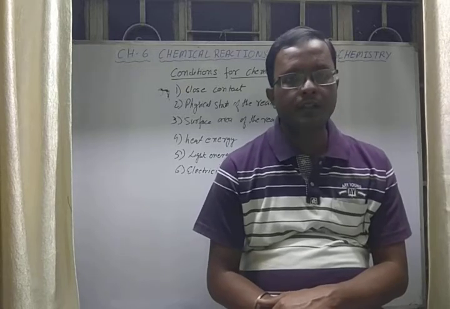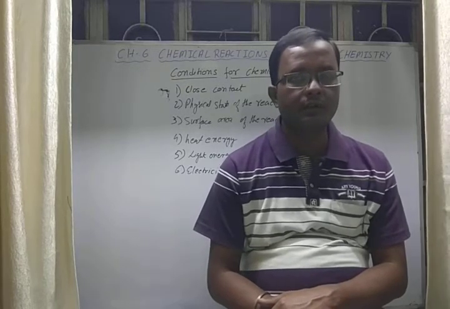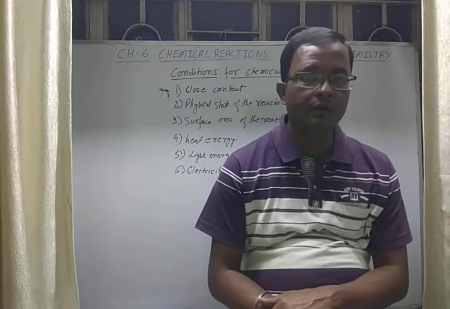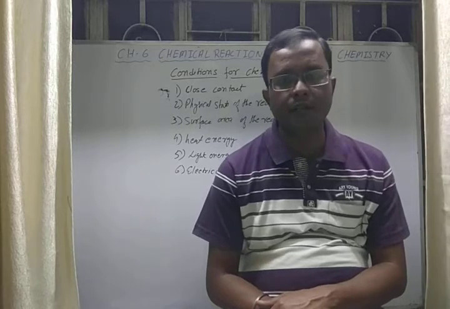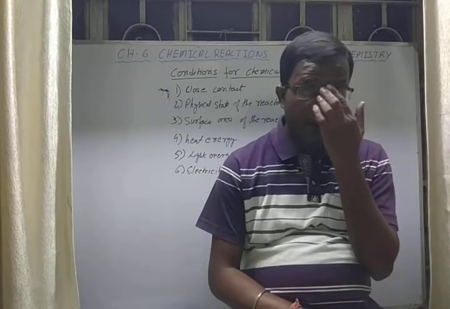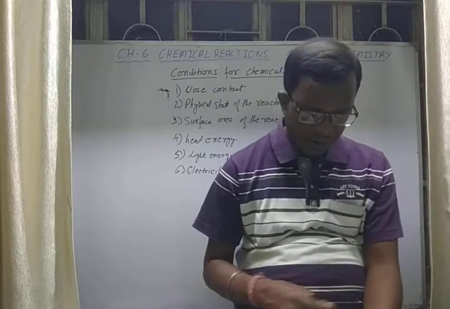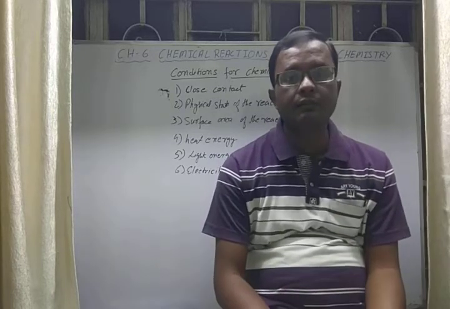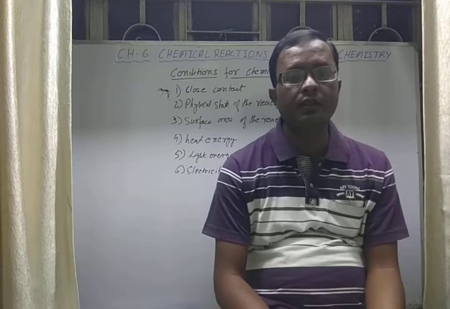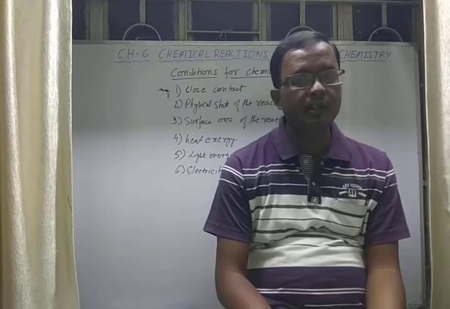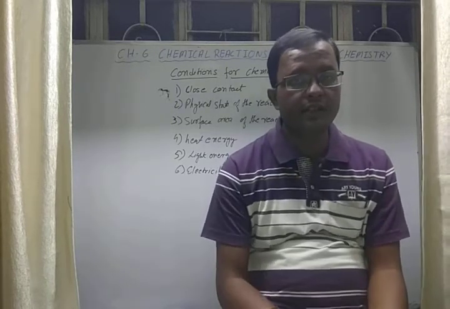If you want to decompose NaCl into sodium and chlorine, you have to take the molten state of sodium chloride and pass electricity. They will decompose to form sodium and chlorine. For the electrolysis process we always need a molten state. So again we see that state is required.